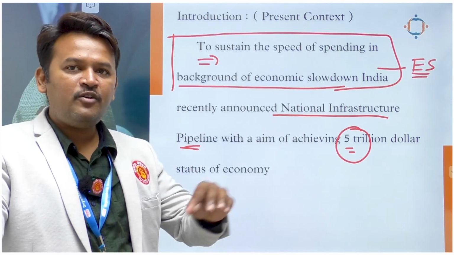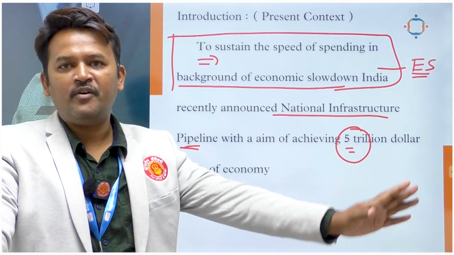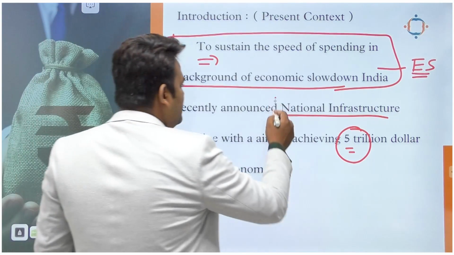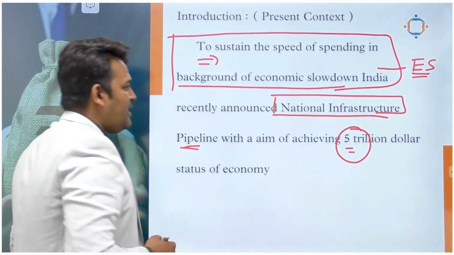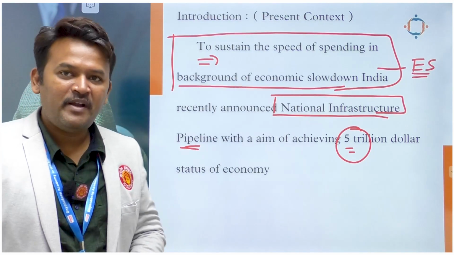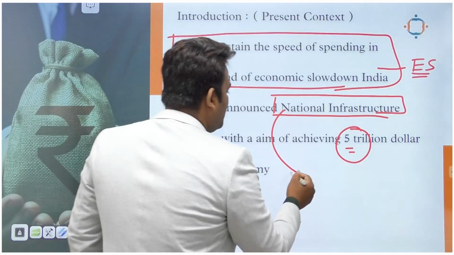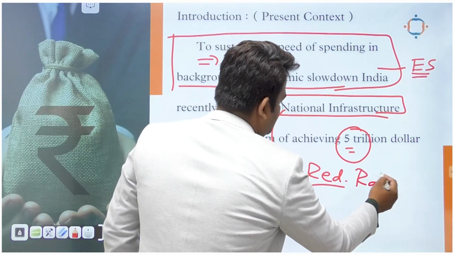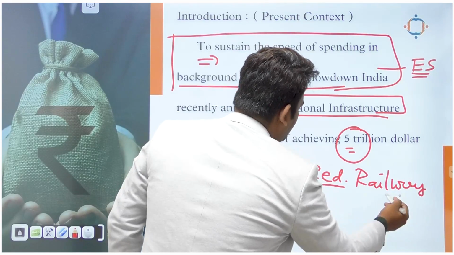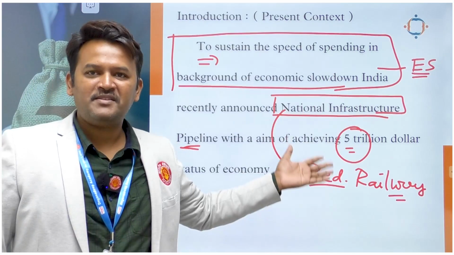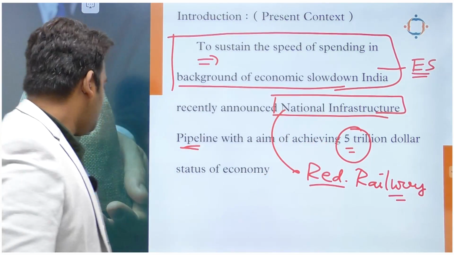We are trying to achieve the $5 trillion status of an economy, and to achieve that, we are spending through the National Infrastructure Pipeline. And in that pipeline, we are spending a big chunk on redevelopment of railway stations. So this is the proper context of the question, and because of this, they are asking this question, right?